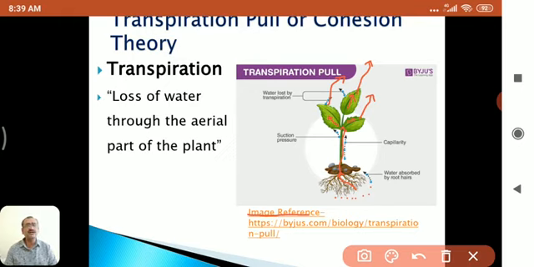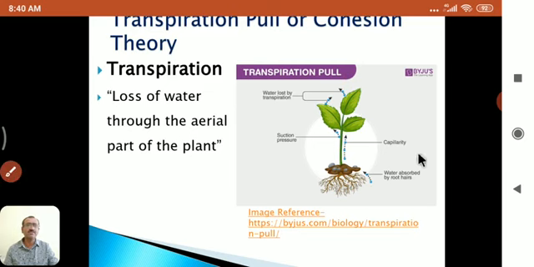On the principle of transpiration, this theory works. In this way, this is the first principle on which the ascent of sap takes place, transpiration.